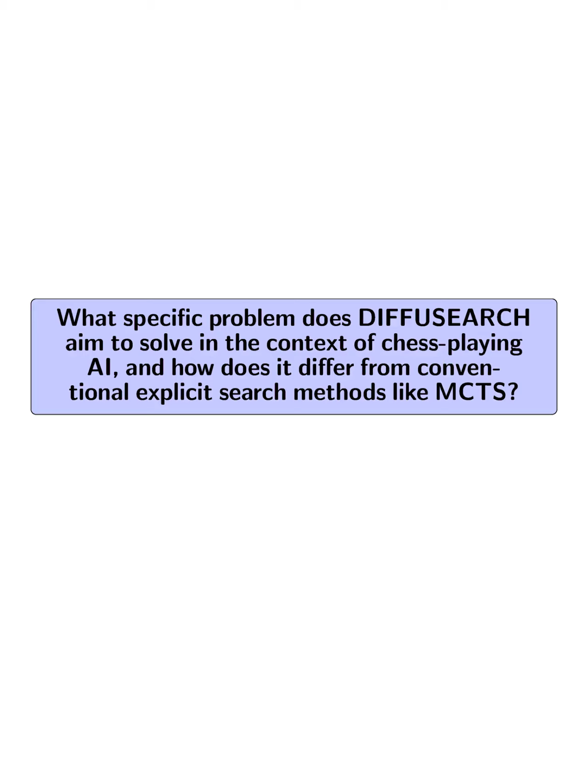What specific problem does DIFFUSEARCH aim to solve in the context of chess-playing AI, and how does it differ from conventional explicit search methods like MCTS?